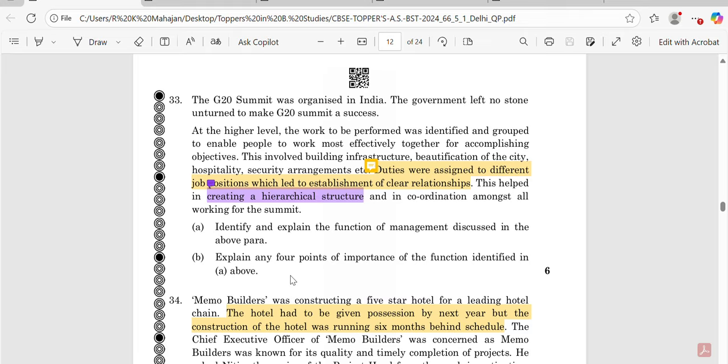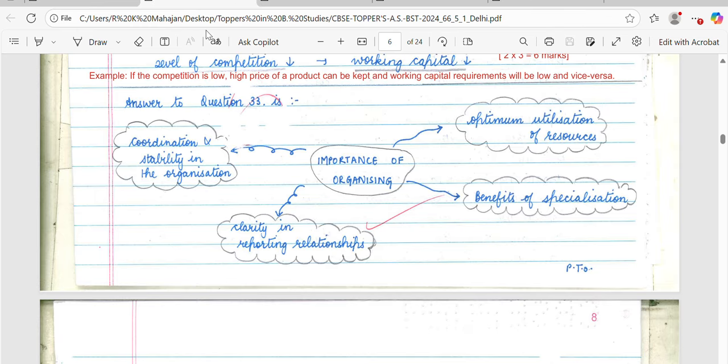As the marks bifurcation is not given, you can make your own calculation that the 4 points will carry 4 marks, and the remaining marks will be half a mark for identification of the function and 1.5 marks for giving the explanation. So let's see how the topper has given the answer.